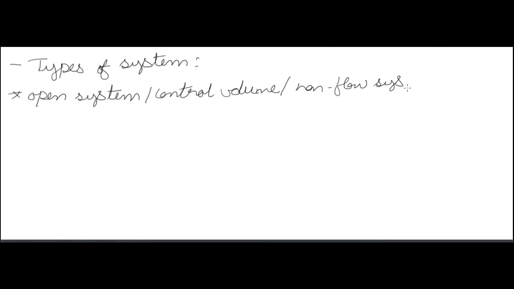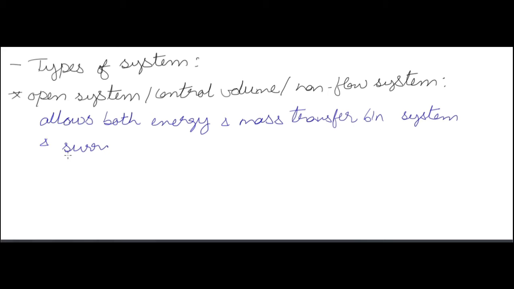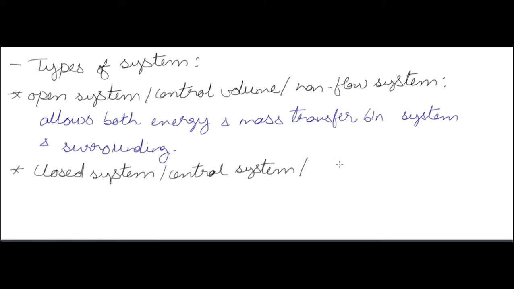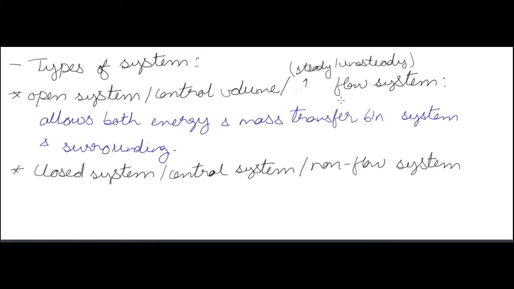Now types of systems, as I have said before: there are two types of system, open system and closed system. Open system is also called control volume or flow system. In flow system we have two types of flow: a steady flow and an unsteady flow.